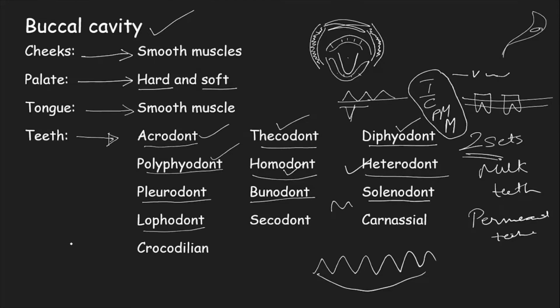These are teeth that have ridges. When we see a tooth like this, there are various ridges here. These ridges help in chewing the food, like a proper mixer grinder, so that whatever is taken into the mouth is perfectly made into a paste.